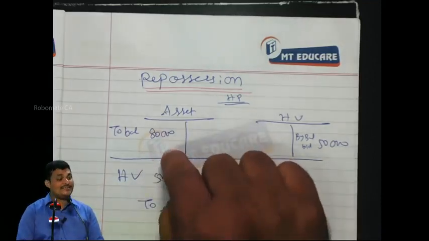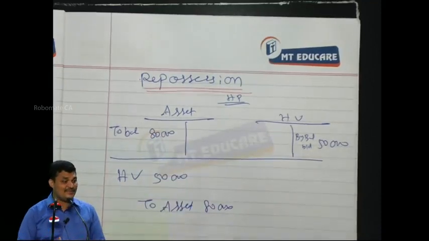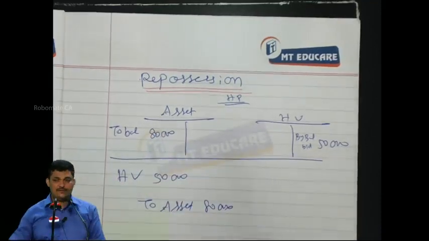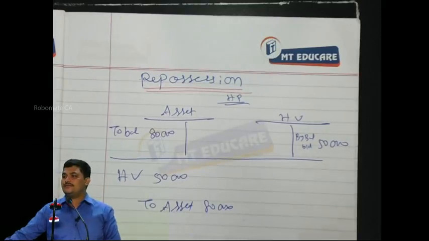Sir, he will take only the asset to the extent of 50,000? It is a single asset. Can I cut three-fourths and take? Not possible. I take the asset back.